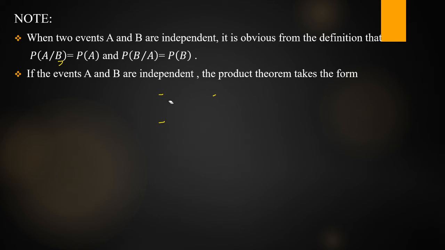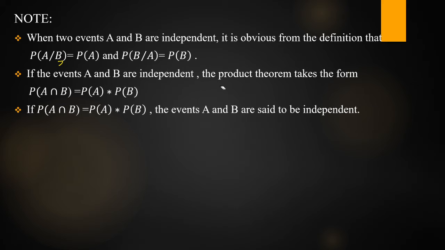If the events are independent, in this case we can write the conditional probability as P of A given B is equal to P of A only, since A does not depend on B. So P of A given B is equal to P of A, and P of B given A is equal to P of B. Using this condition, we can rewrite the product theorem. If the events A and B are independent, the product theorem takes the form P of A intersection B is equal to P of A into P of B. So this is the important theorem.